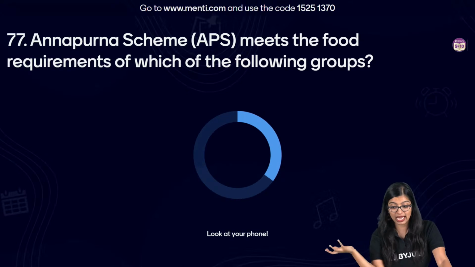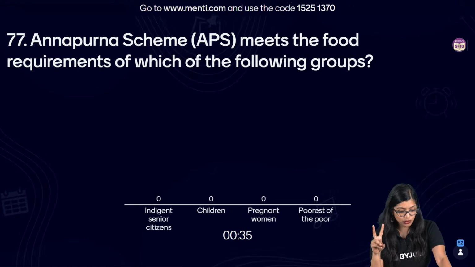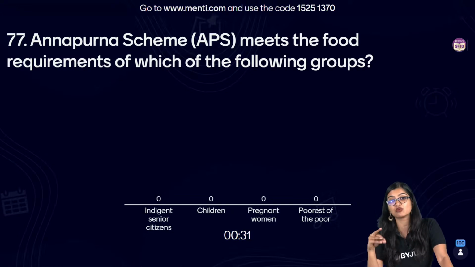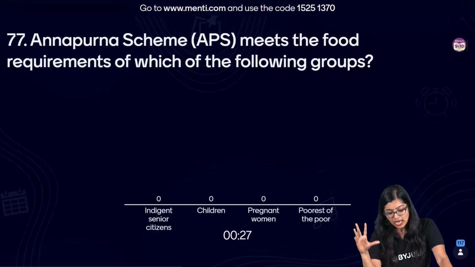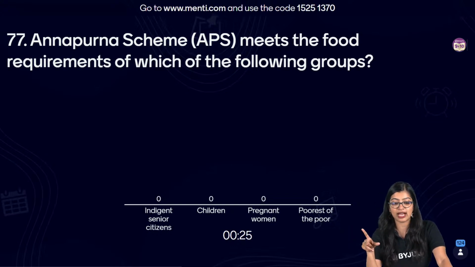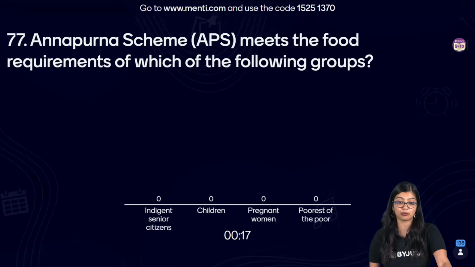Annapurna scheme, APS, meets food requirements of which of the following age groups? You have AAY and you have APS, both of which are schemes linked to your public distribution system. Here what you need to identify is whom your Annapurna scheme meets food needs of: indigent senior citizens, children, pregnant women, or the poorest of the poor. So who do they tackle?